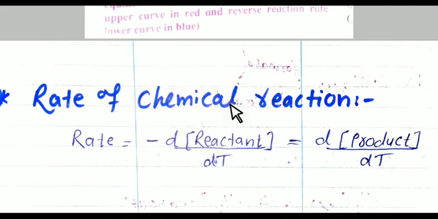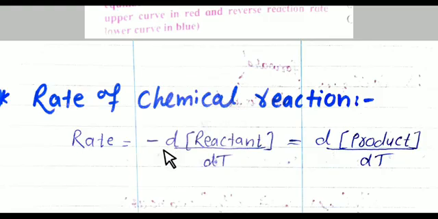What does it mean actually? It means that if you want to find the rate of reaction, the concentration of reactant decreases and the concentration of product increases. It is known as the rate of chemical reaction.